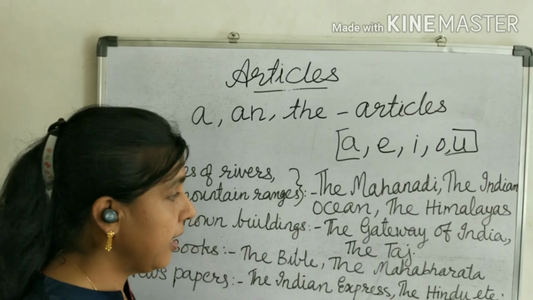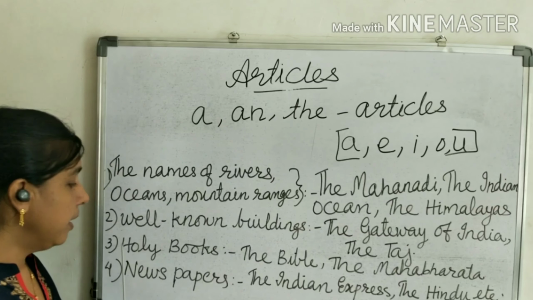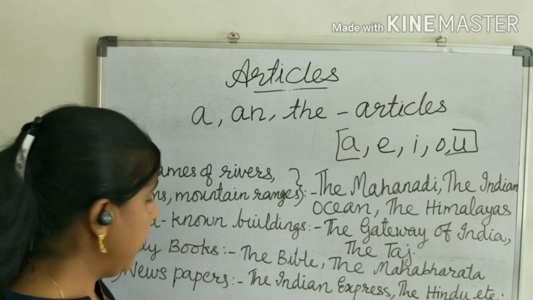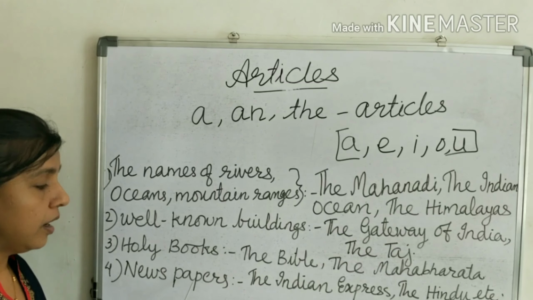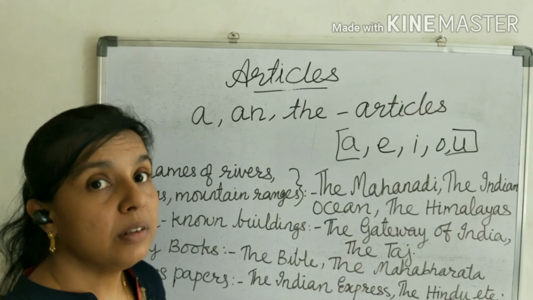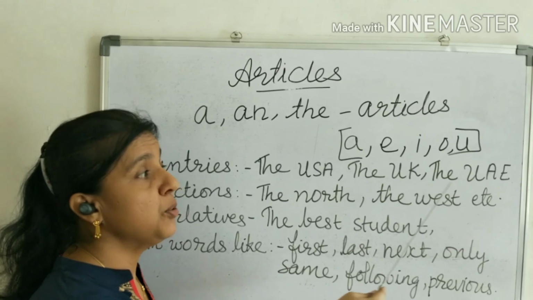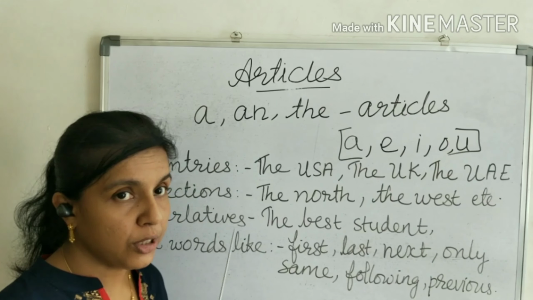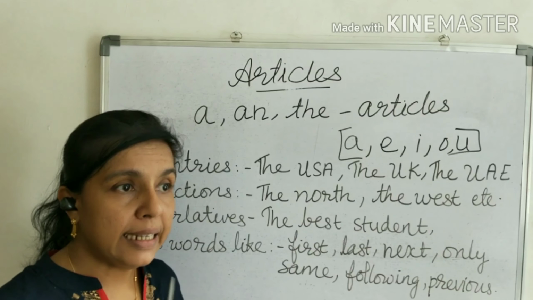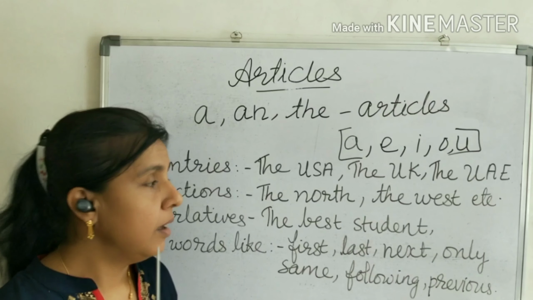Example, the Gateway of India, the Taj, etc. With holy books, the Bible, the Mahabharata, etc. With newspapers, the Indian Express, the Hindu, the Times of India, etc. With countries like the USA, the UK, the UAE. I told you before, okay, USA is a group of countries, that's why the USA, but India, only India, not the India.